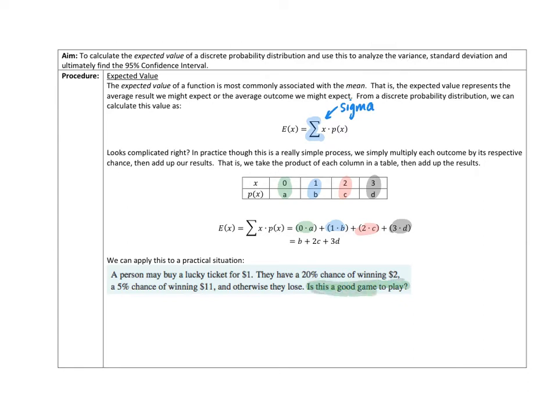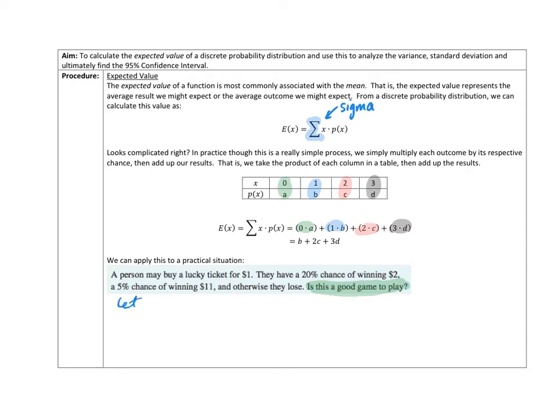Now oftentimes this is a difficult question simply because people aren't sure what they're supposed to do. But if it's asking, is this a good game? Or if it's asking you to evaluate, any question that might ask you to evaluate this, we need to have a look at the expected value. So if a person buys a lucky ticket for $1 and they lose, then let's let x be the net profit or the net gain.